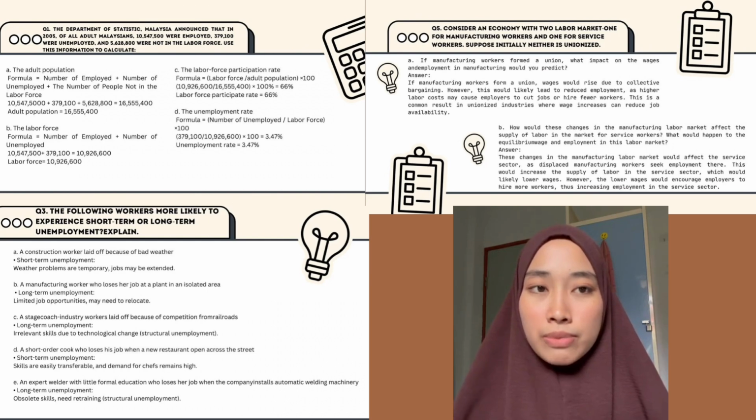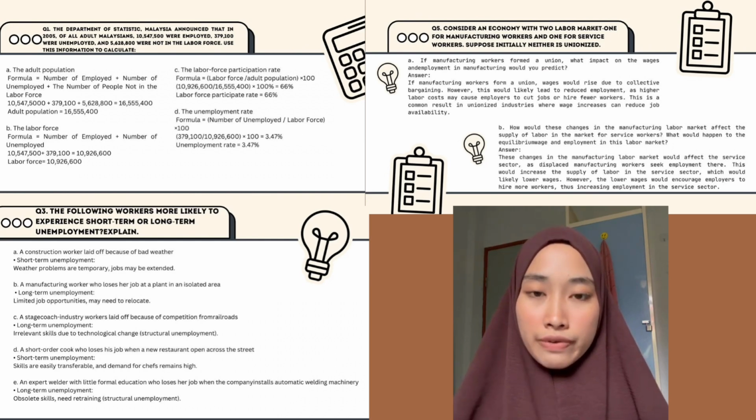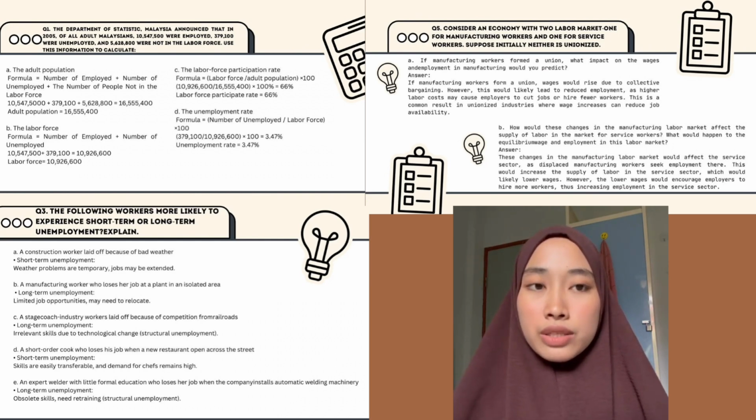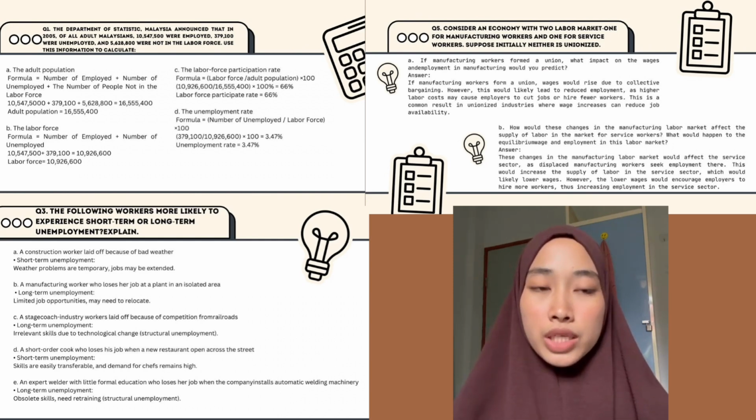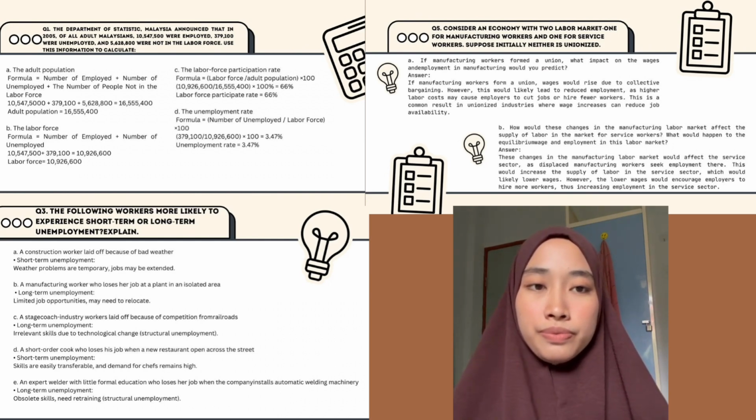So the formula is the number of employed plus the number of unemployed plus the number of people not in the labor force. So you can get the answer. The adult population is 16,555,400. So B, the labor force. The formula is the number of employed plus the number of unemployed. So you can get the answer. The labor force is 10,926,600.